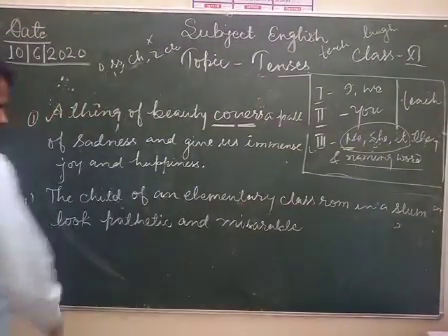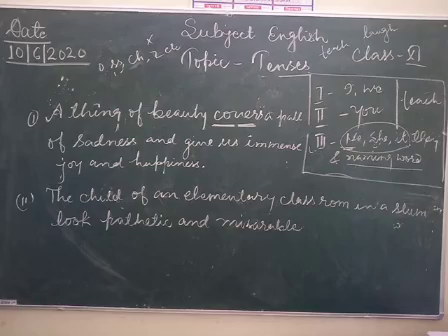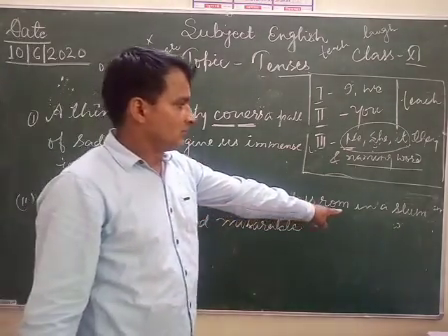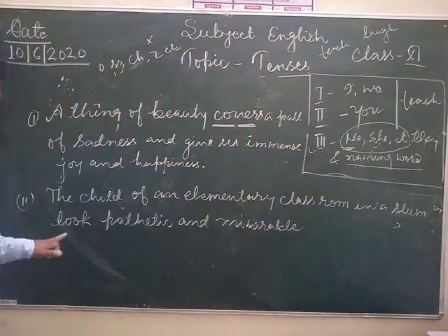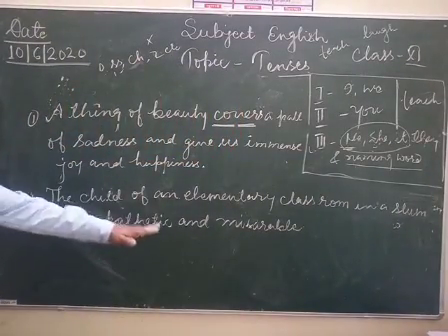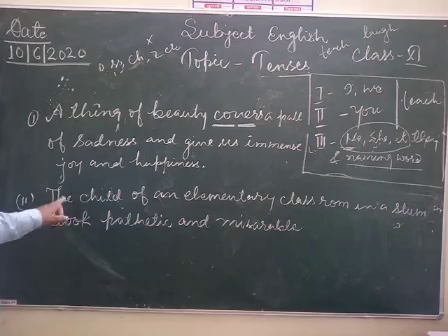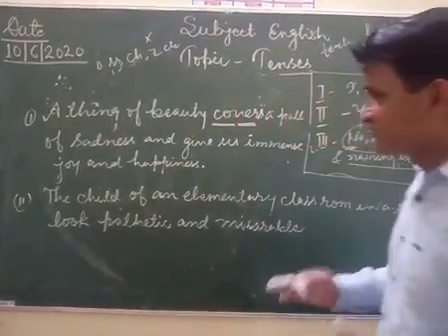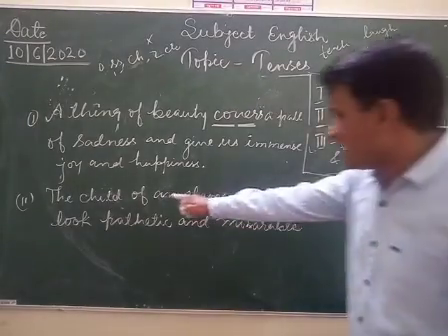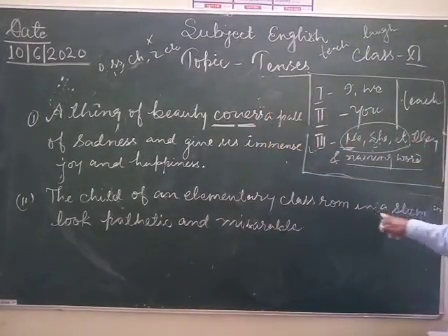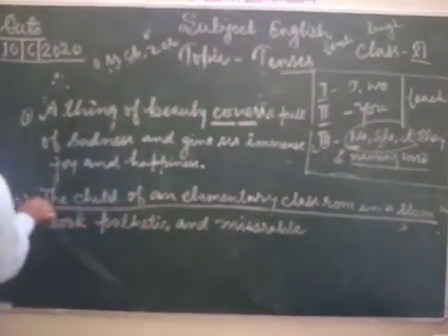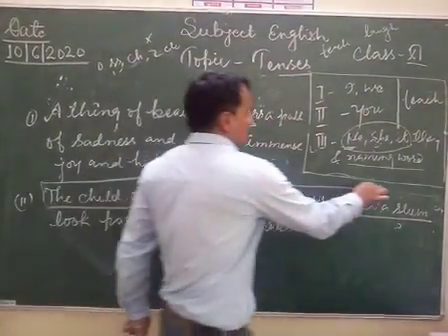So my dear students, look at the board. The child of an elementary classroom in a slum look pathetic and miserable. The child, not children. The child of an elementary classroom in a slum. It means this is the subject part of your sentence.